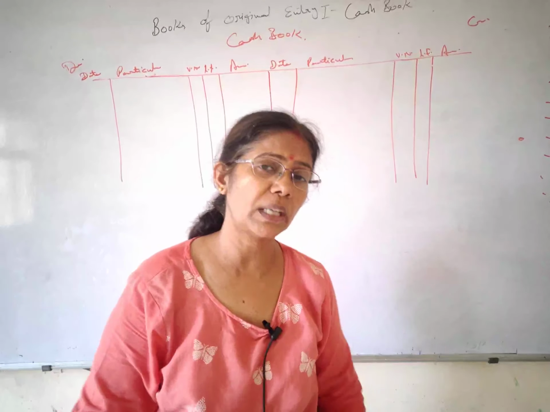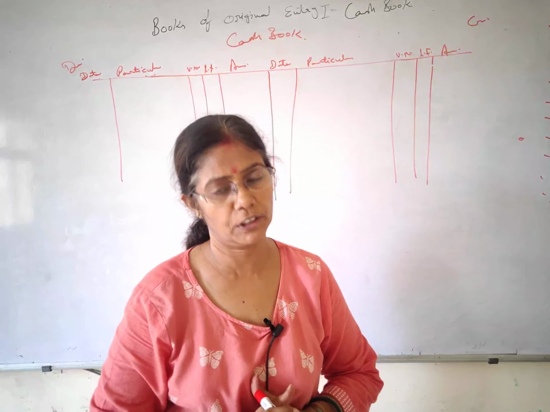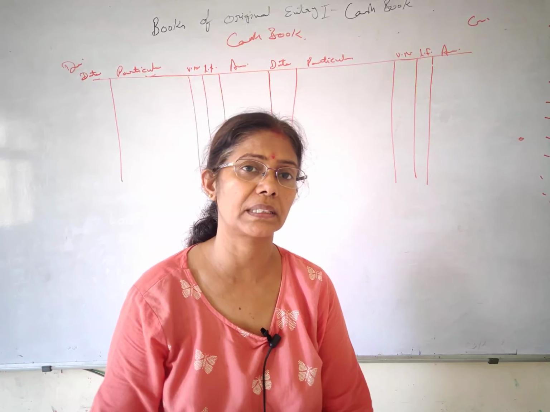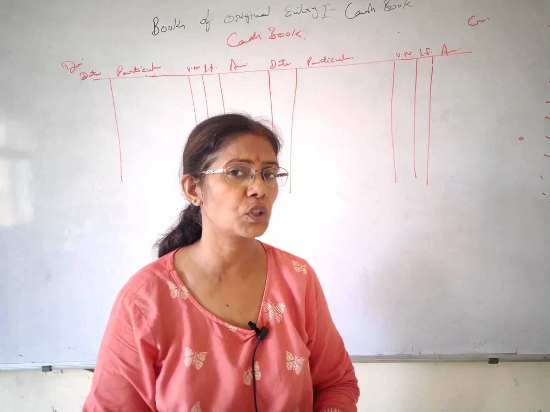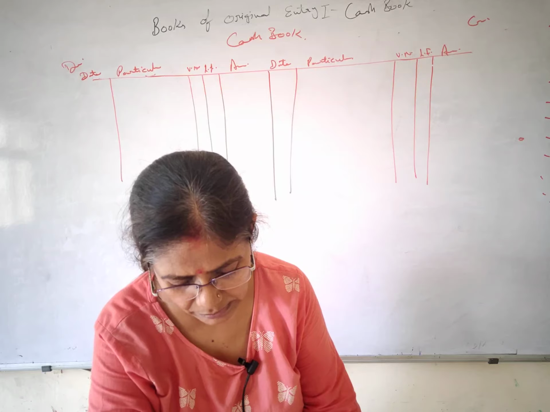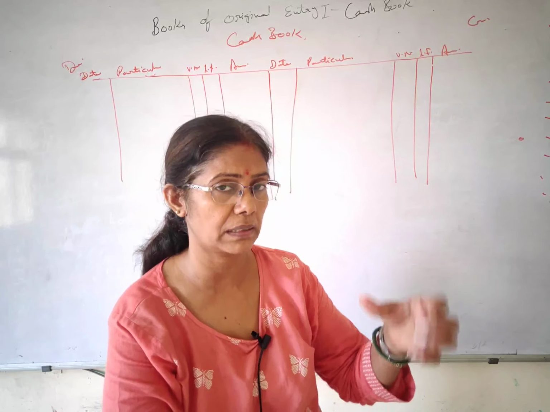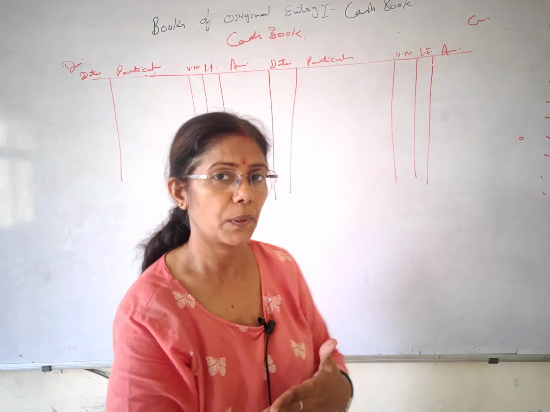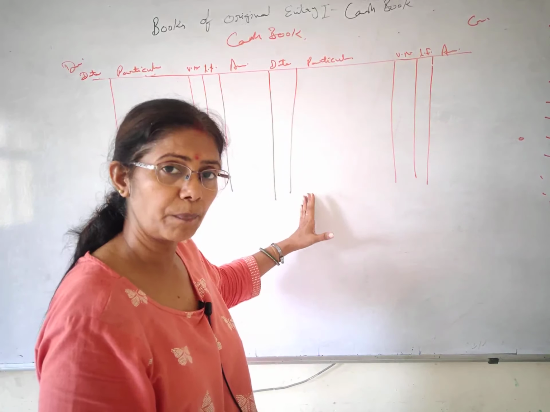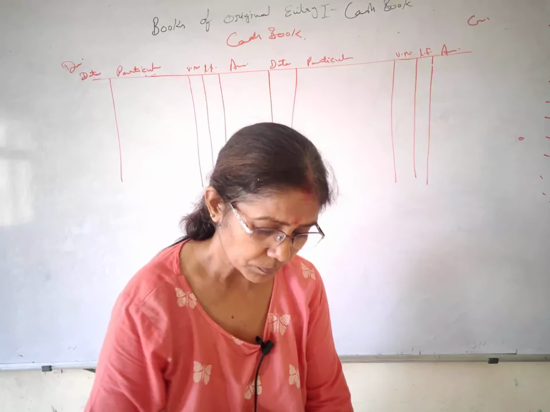Well, illustration number 1, students: just pause the video and go through illustration number 1 first, so you will understand better. You will find the statement which we get for the journal entry is given. Here, enter the following transactions in a single column cash book. Once, they were asking to post the same statement into the ledger, and that is what we are studying. This is an extended form of the ledger, a way of the journal, because we are directly posting the original entries.